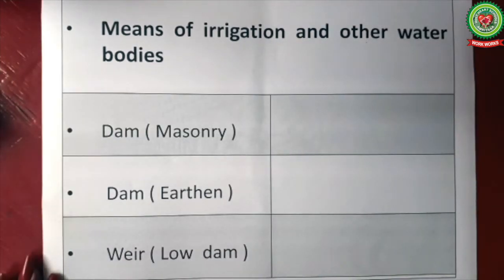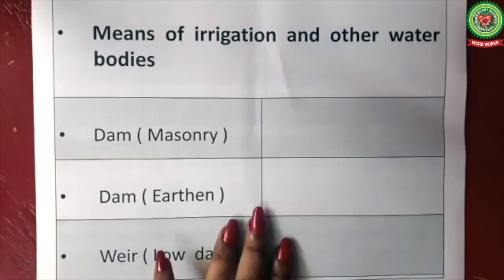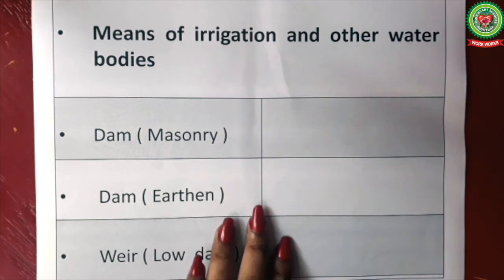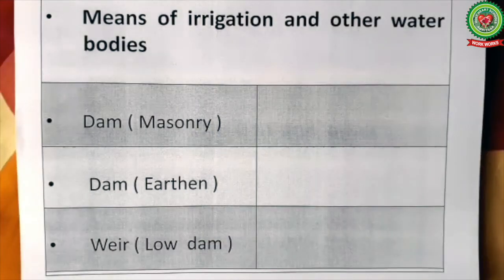Next we have dams. A dam is a wall built across a river to store the water of the river. Dams are mainly built to generate hydroelectricity and for flood control. Let us first draw a masonry dam. A masonry dam is built with bricks, rocks, pebbles and cement. For a masonry dam, we'll use red color.